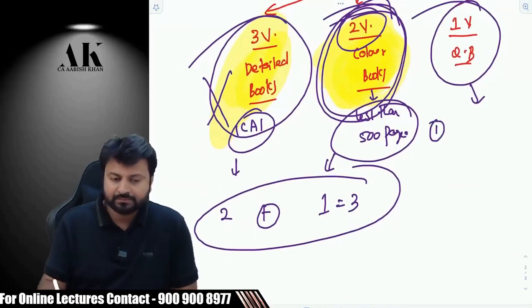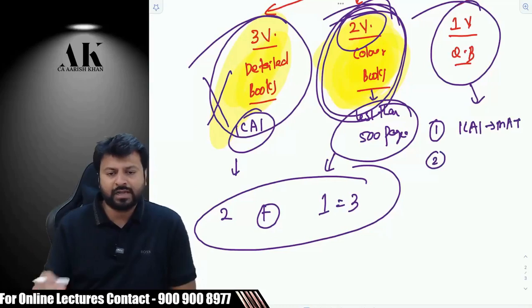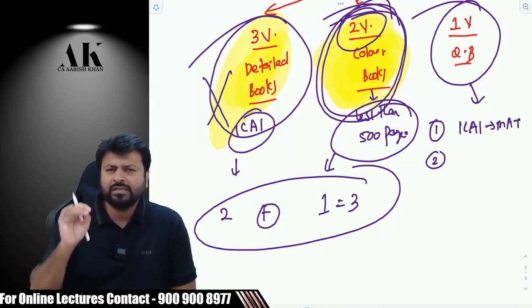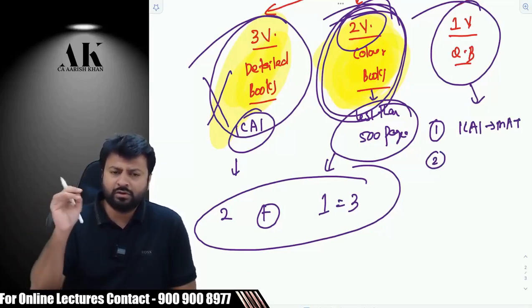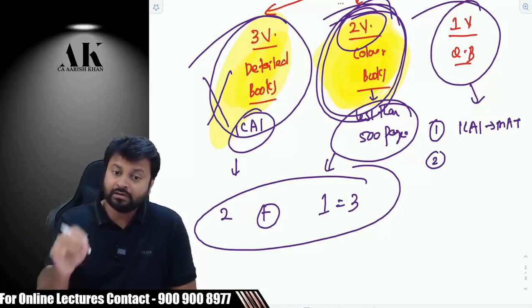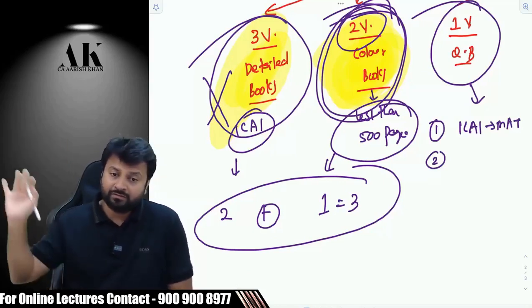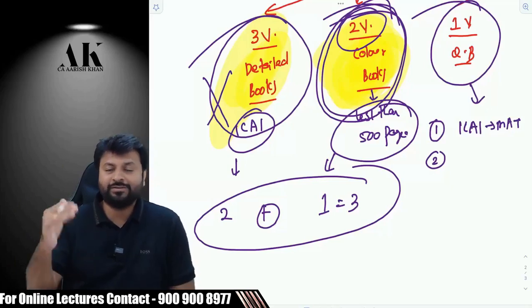First, it will have all ICAI material questions. All ICAI material questions will be covered in this book, and we are going to solve all of them in the class. Don't worry, there will be more than 350 questions we are going to solve in the class itself. You can mark it down and count at the end of the batch on 15th of October if you want. I'm not just saying it for the sake of saying.